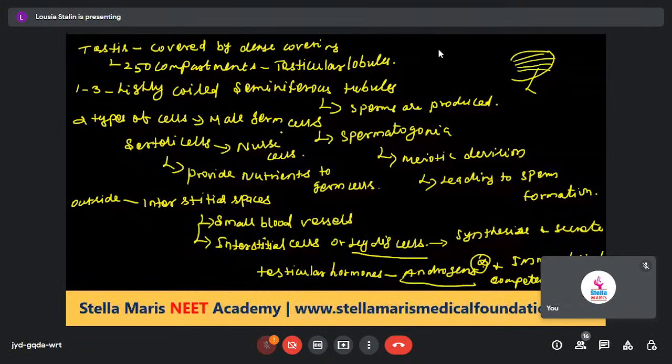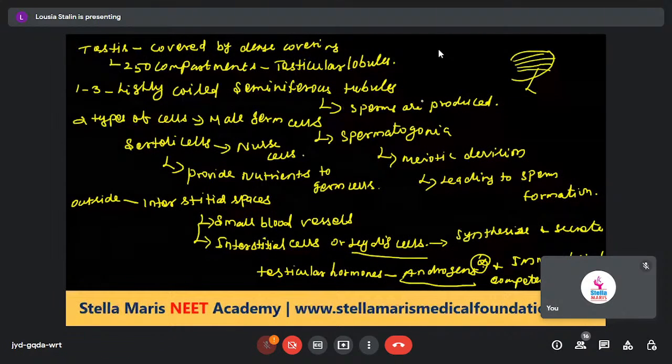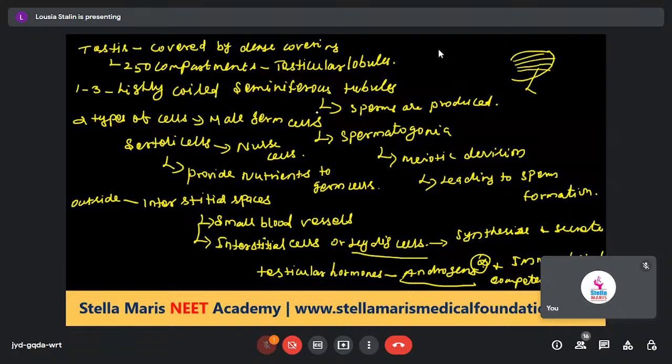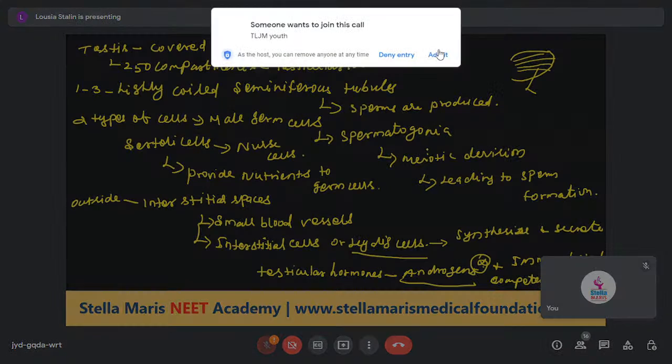So 1 to 3 highly coiled seminiferous tubules are present in the testicular lobules. They play a role in the production of sperms. They have two types of cells: male germ cells, otherwise called spermatogonia, and Sertoli cells or nurse cells. Spermatogonia undergo meiotic divisions that lead to the formation of sperms.